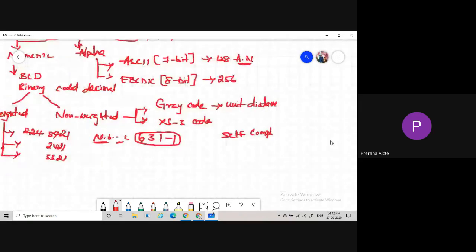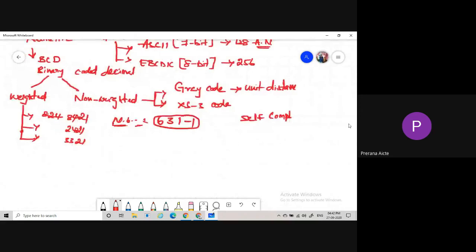It is also one of the important topics. If we add these weights, which number do we get? For 8421, 8 plus 4 plus 2 plus 1, what value do we get? 15.